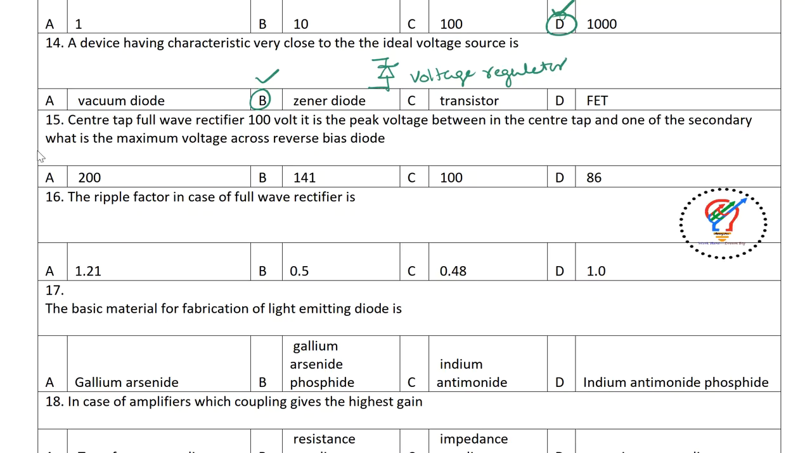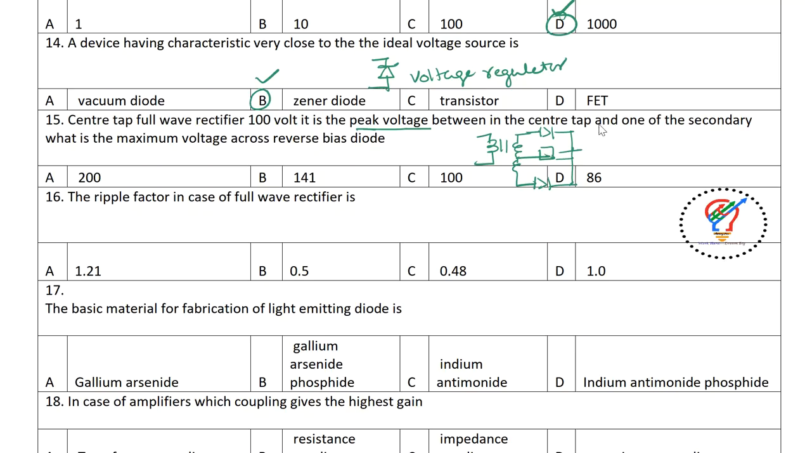Next one. Center tap full wave rectifier, 100 volt is a peak voltage. Understand here, it's a peak voltage between the center tap and one of the secondary. What is the maximum voltage across the reverse bias diode? So see here, I will take this transformer connection here. This connection is there, this is a supply voltage. So directly I can load here, and here also we have one more diode, connected like this.